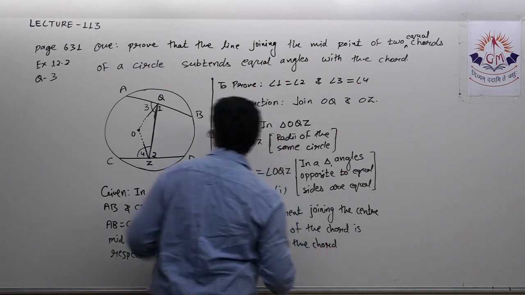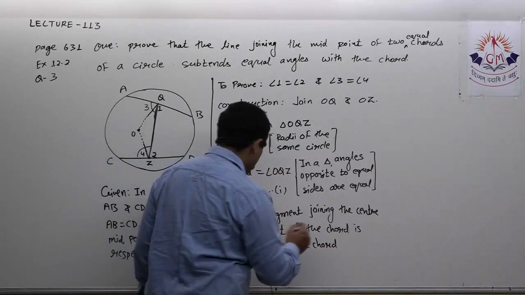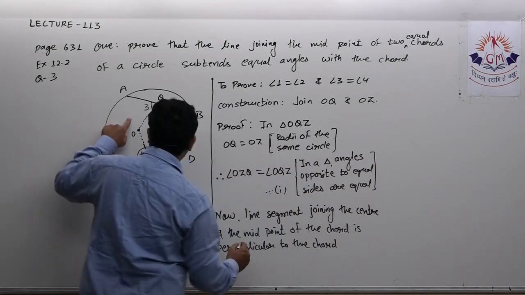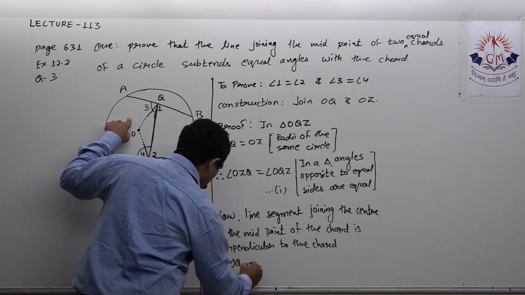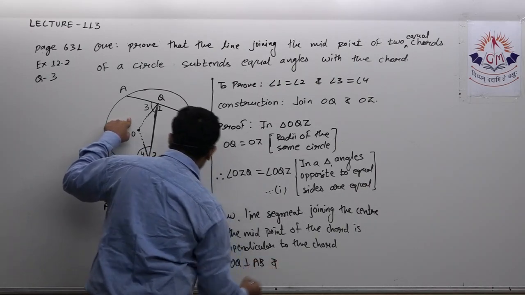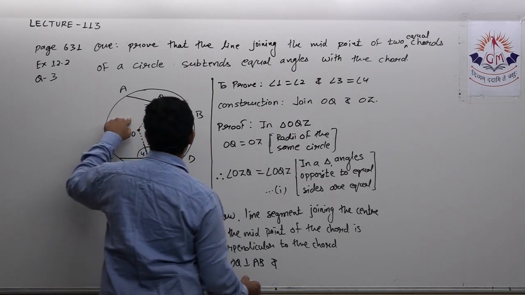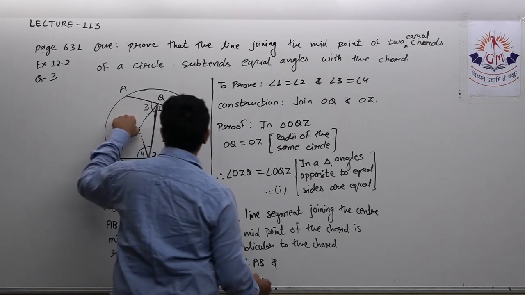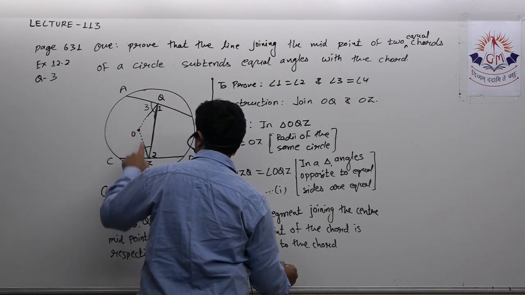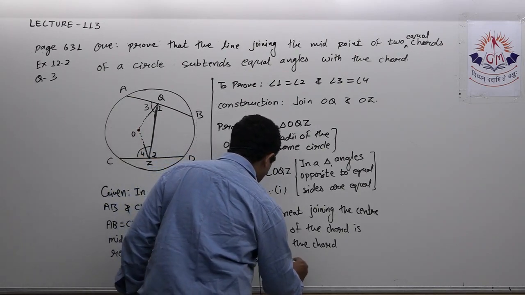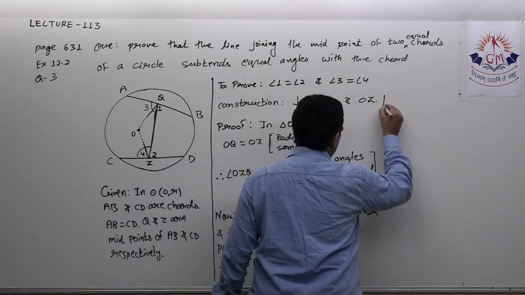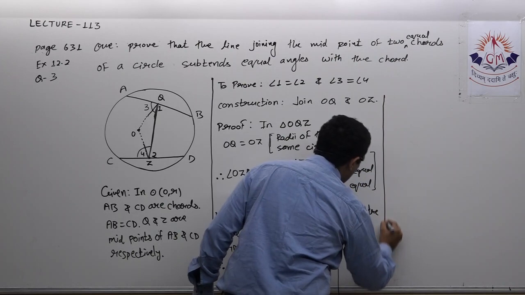Okay, therefore I can write OQ perpendicular to AB and OZ perpendicular to CD. I hope up to this point it is clear to you.